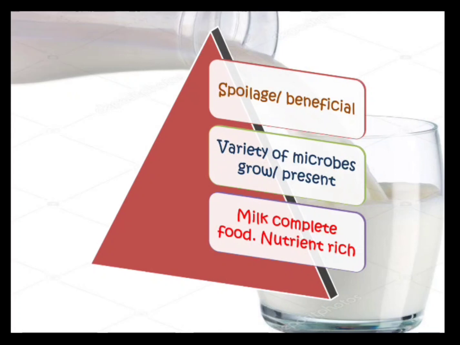The activity of microorganisms will bring about certain biochemical changes in milk because of the metabolites that they release into the milk. This activity will either be beneficial, enhancing the flavor or the shelf life of milk, or it could result in the spoilage of milk. All this happens because milk is rich in nutrients and microorganisms easily survive in this condition.